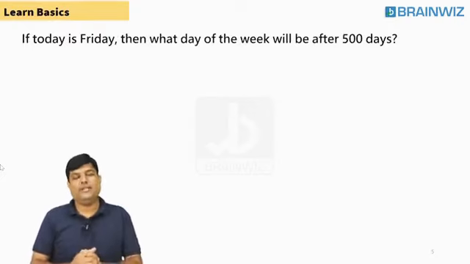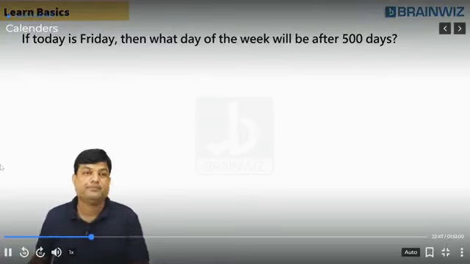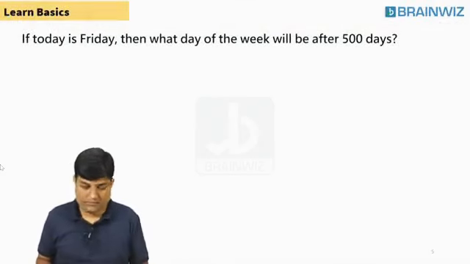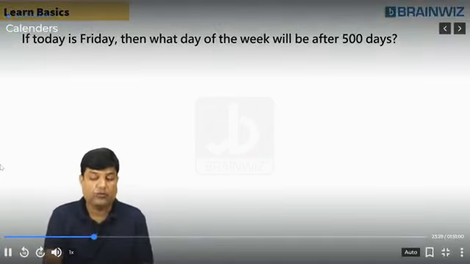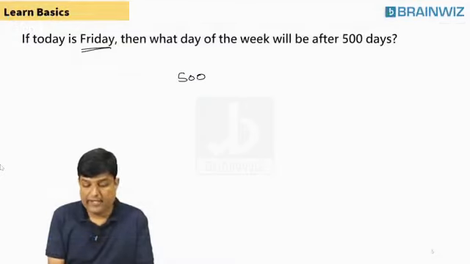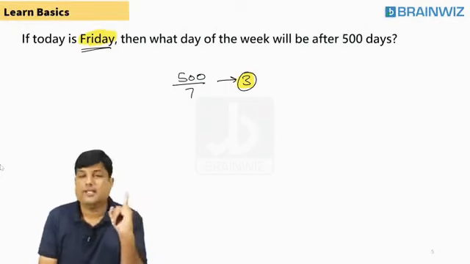Please do it now, everybody. You can do it. Tuesday. Many people say Monday. Some people say Tuesday. Are you sure? That's good. So what did I say? Today is Friday. So in 500 days divided by 7, you got how many extra days? 3 extra days. So your answer is here. This is Friday after 3 days. After 3 days on your fingertips. Okay. What's that? Saturday, Sunday, Monday.